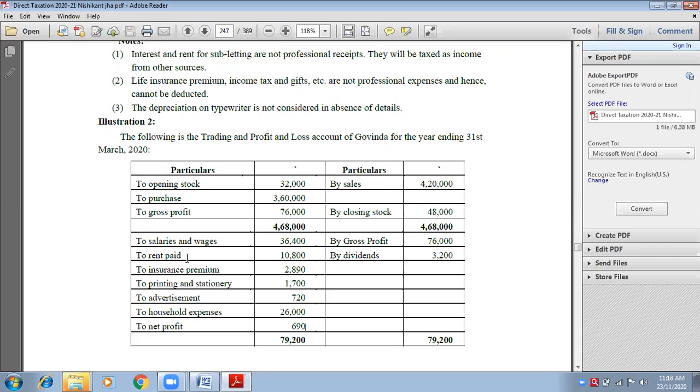Rent paid. See, it can be rent of house property also. It can be rent of an office or a factory that you are running here. So, ma'am, how will we come to know for what purpose we are paying rent? See, if nothing is said, it will be written in the adjustment.